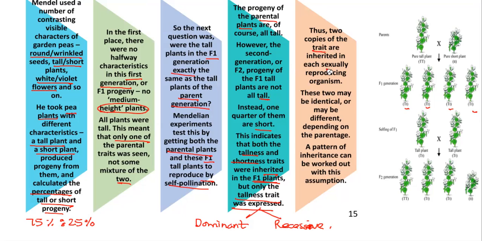Thus, two copies of each trait are inherited in each sexually reproducing organism. These two may be identical or different depending on the parentage. So a pattern of inheritance can be worked out with this assumption. Hope this point is clear, beta. Yes, ma'am. To obtain both generations, we are just going with self-pollination. We are not doing any cross-pollination here. If any query, you can ask, beta.